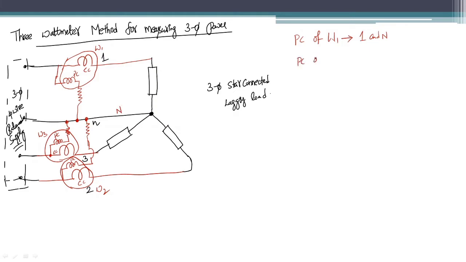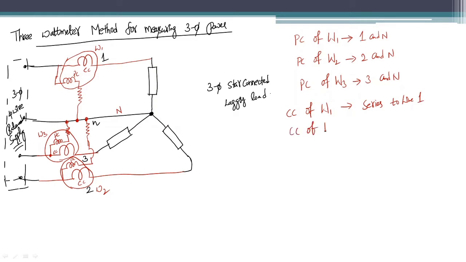Similarly, the potential coil of the wattmeter W2 is connected between line 2 and neutral, and the potential coil of W3 is connected in between line 3 and neutral, whereas the current coil of W1 is in series to line 1, and the current carrying coil of W2, which is wattmeter 2, is in series to line 2.